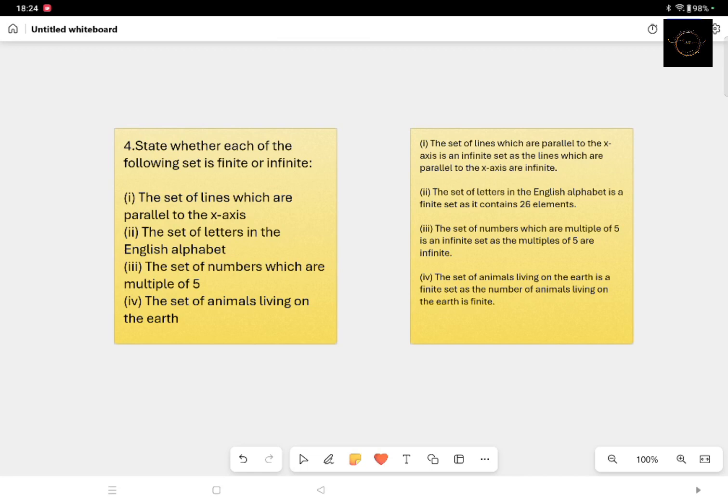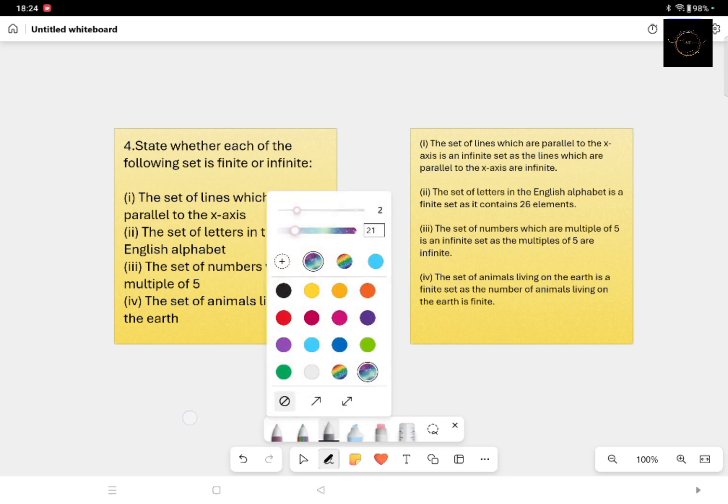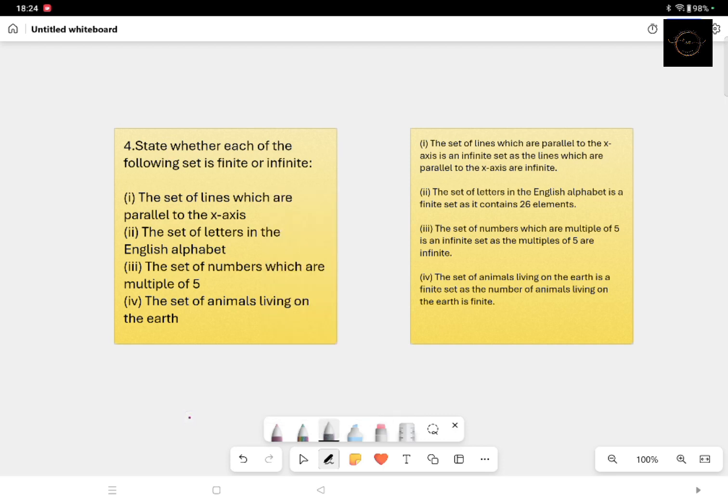Coming to the next question, you have to state whether each of the following is a finite or infinite set. Finite means the elements can be counted, and infinite means the exact number of elements cannot be estimated properly. The first one is the set of lines which are parallel to the x-axis. Now what are the x and y-axis? You know clearly, if this is the coordinate plane, this is the x-axis and this is the y-axis.